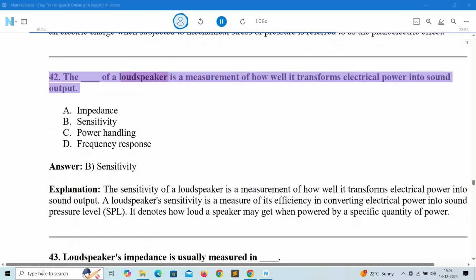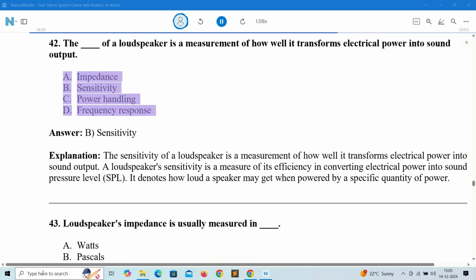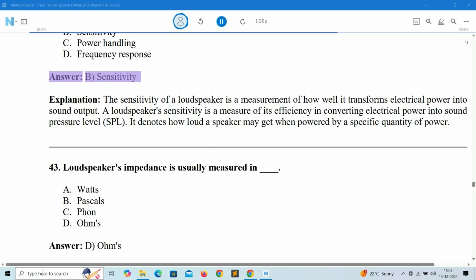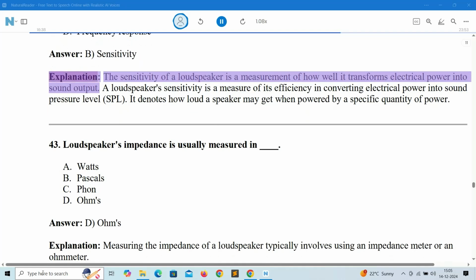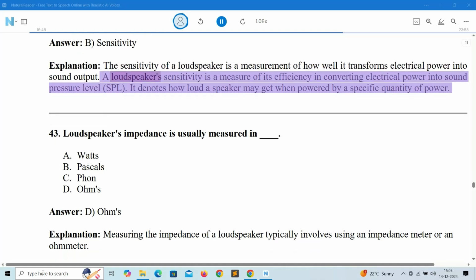42. The ___ of a loudspeaker is a measurement of how well it transforms electrical power into sound output. A. Impedance. B. Sensitivity. C. Power handling. D. Frequency response. Answer: B. Sensitivity. Explanation: the sensitivity of a loudspeaker is a measurement of how well it transforms electrical power into sound output. A loudspeaker's sensitivity is a measure of its efficiency in converting electrical power into sound pressure level, SPL. It denotes how loud a speaker may get when powered by a specific quantity of power.